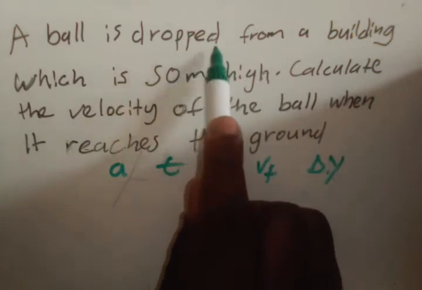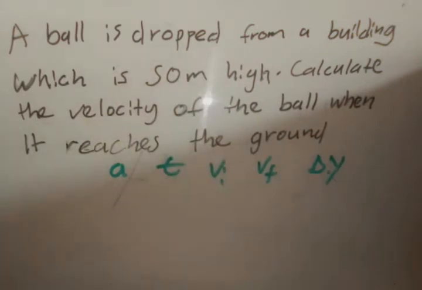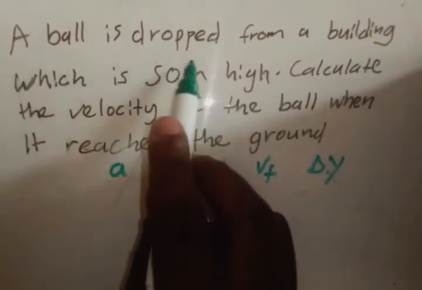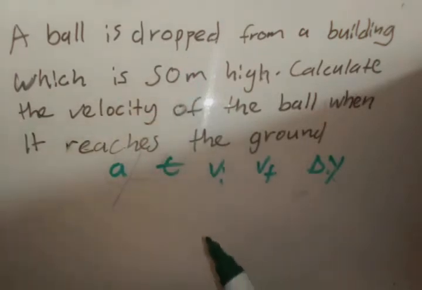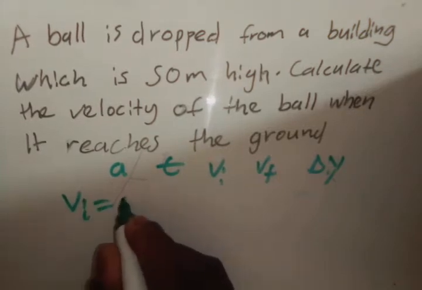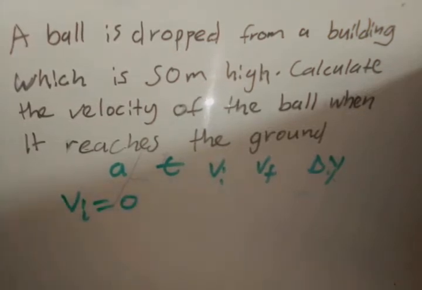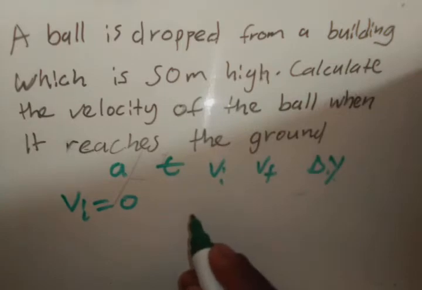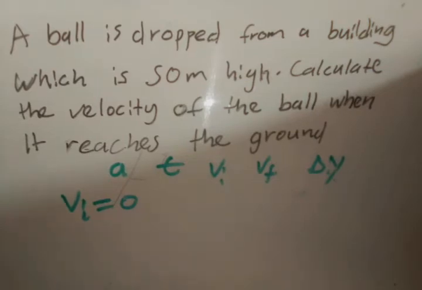Now when you look at this word dropped, there are some things that are indirectly given. If they say something is dropped, it means the initial velocity is 0. That was indirectly given. So we are given vi, which is 0. So when something is dropped, its initial velocity is 0. It starts at 0. Now if it says something is thrown, then we know the initial velocity is not 0. But in this case, it's dropped.